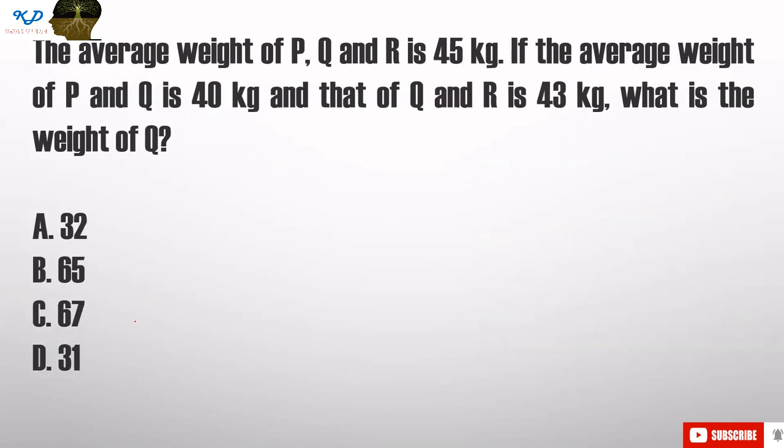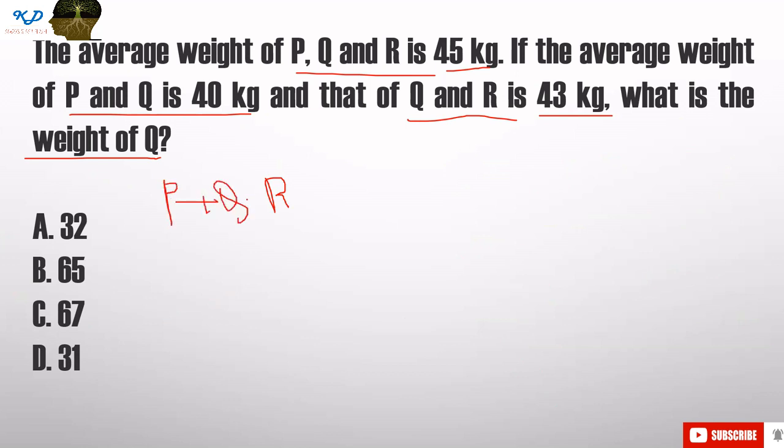So the next question is a little bit tricky. The average weight of P, Q, R is 45 kg. If the average weight of PQ is 40 kg and QR is 43 kg, what is the weight of Q? Now, you just need to form some equations. So first one, the average weight of PQR is equal to 45 kg. That means the total weight of these three people is 135 kg.